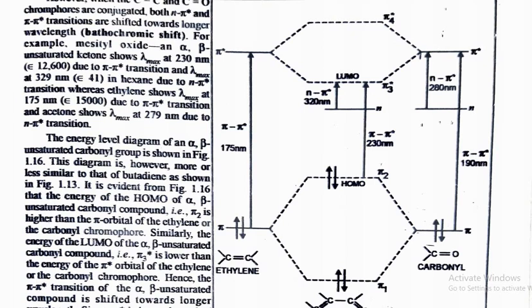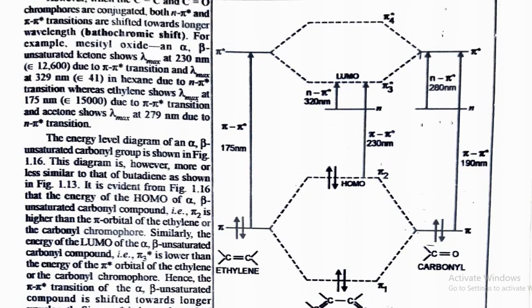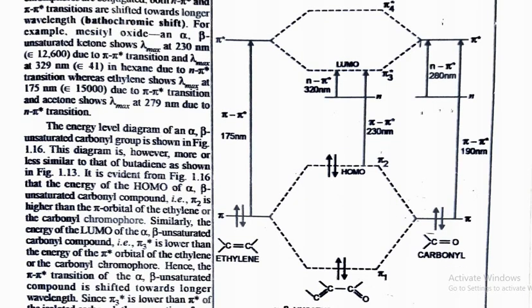As shown in this diagram, this is for ethylene, where one double bond is present, and pi to pi star is shown. In the carbonyl compound, there is pi to pi star and n to pi star. Both transitions are shown.